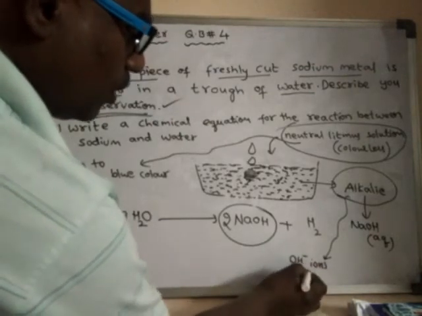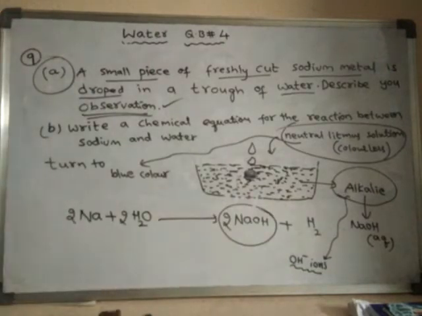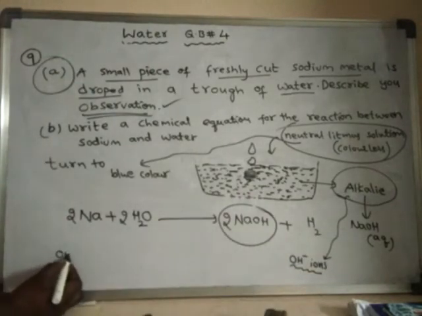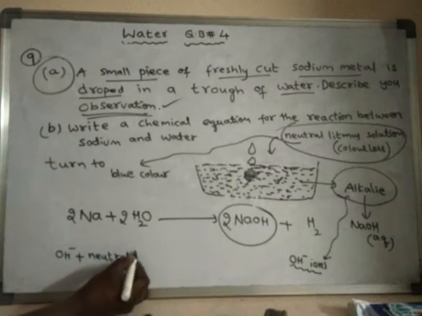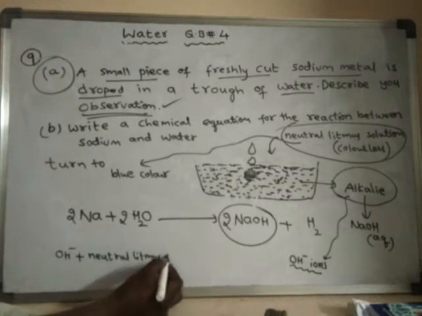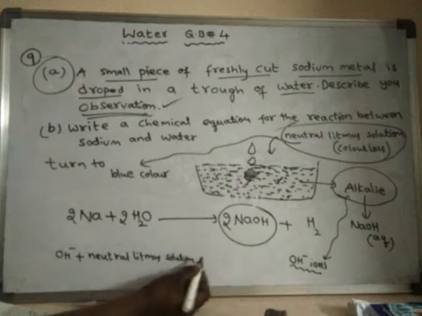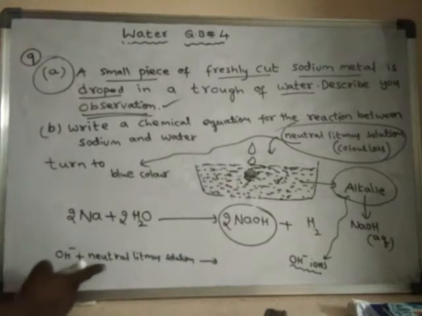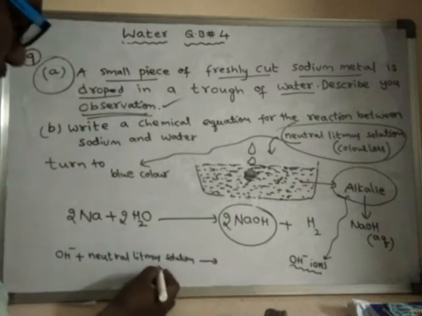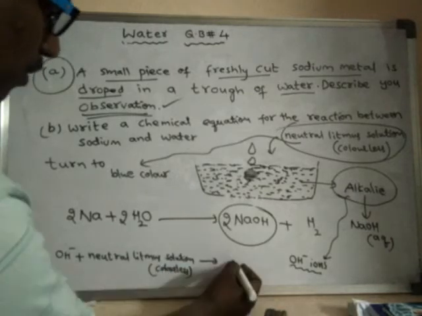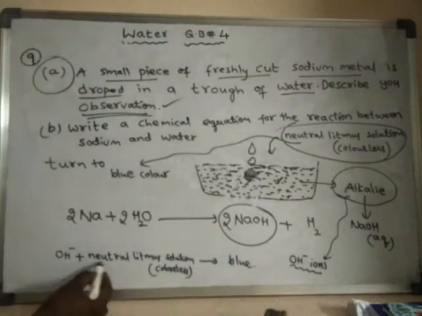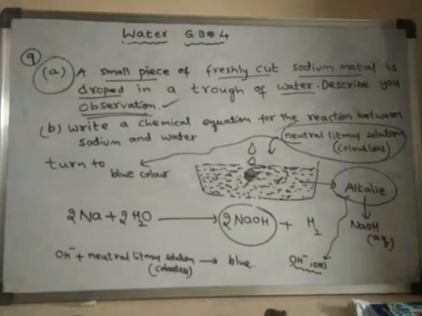Remember that when OH minus ions are present and you add neutral litmus solution, these OH minus ions will turn neutral litmus solution from colorless to blue color. It will turn into blue color when it reacts with OH minus ions.